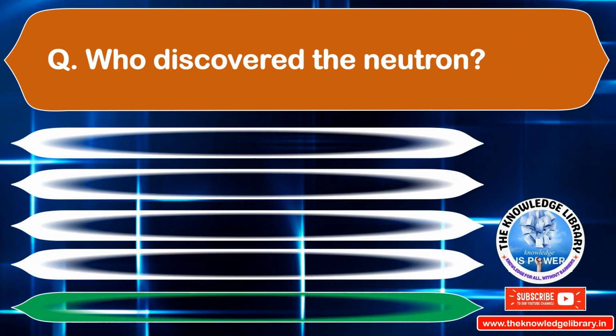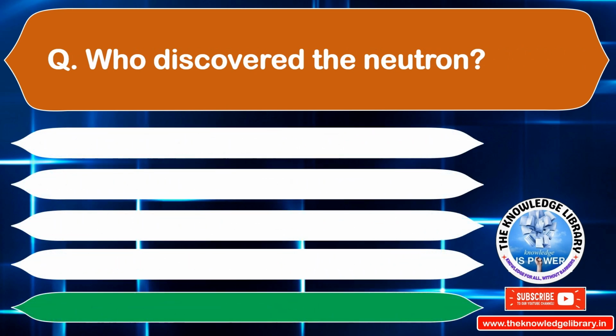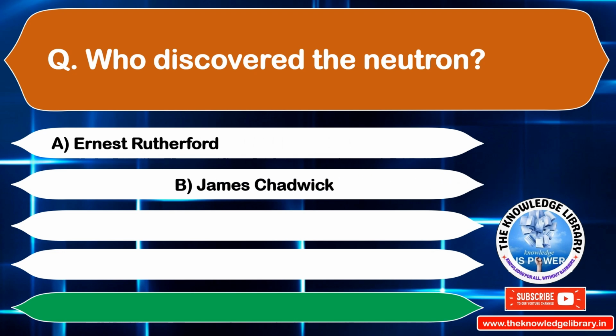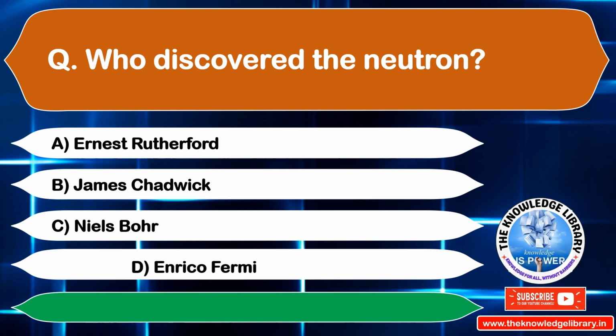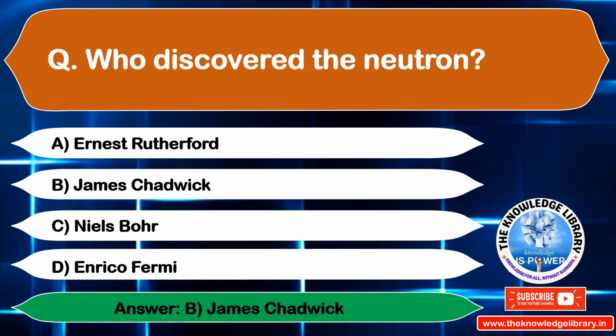Who discovered the neutron? Option A, Ernest Rutherford. Option B, James Chadwick. Option C, Niels Bohr. Option D, Enrico Fermi. The correct answer is option B, James Chadwick. Moving to the next question.